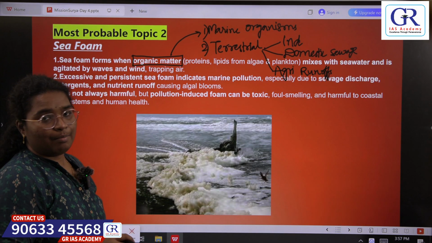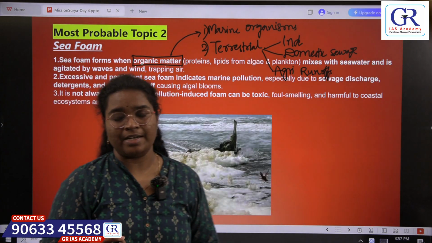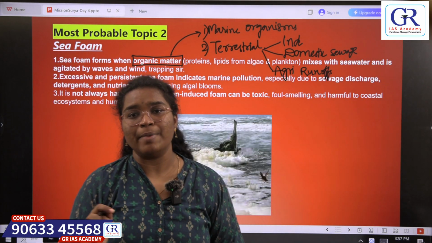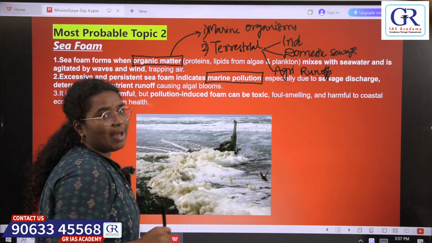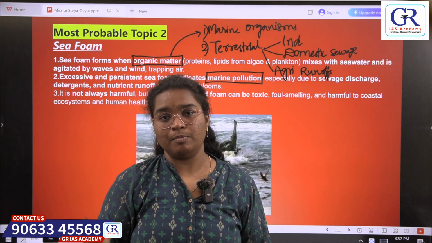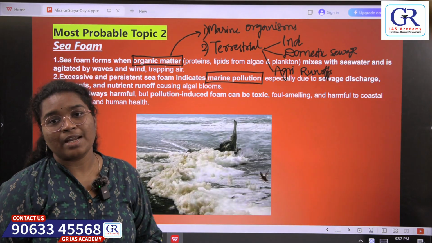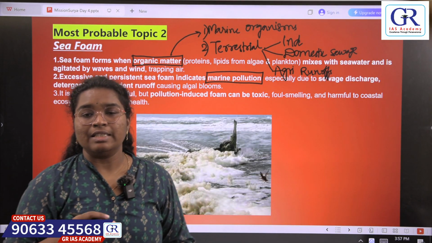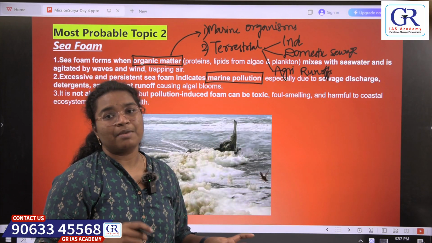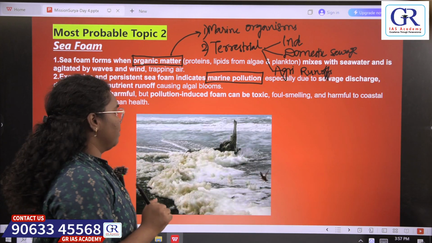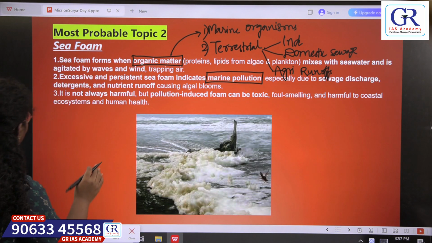It is generally harmless, but whenever sea foam is present in excessive quantities, that is an indication of marine pollution. How? Because this organic matter can lead to algal blooms. Let's see what an algal bloom is in the next slide. Whenever there is a high quantity of nutrients and organic matter, this can lead to algal blooms. That is why the presence of excessive sea foam can be an indicator of marine pollution. So let's see what is algal bloom.